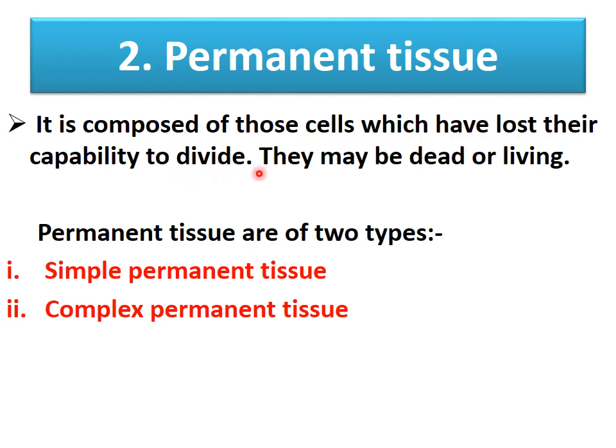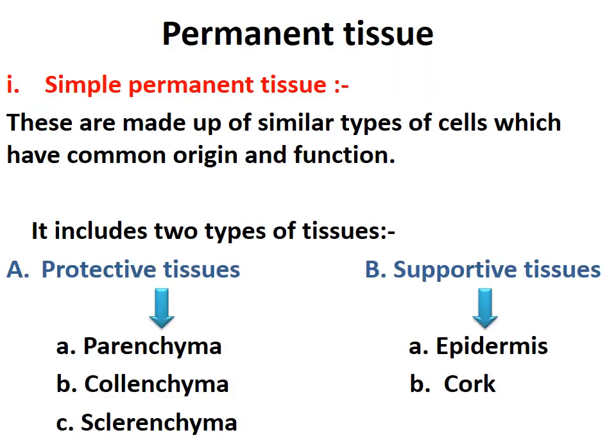This tissue is composed of those cells which have lost their capability to divide. They may be dead or living. Now this permanent tissue is classified into two main types. They are simple permanent tissue and complex permanent tissue. Simple permanent tissue. Simple means similar types of cells.